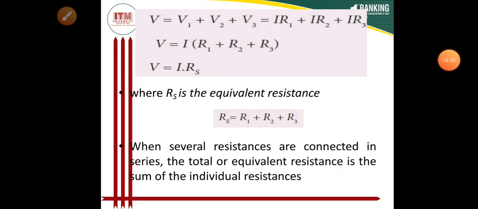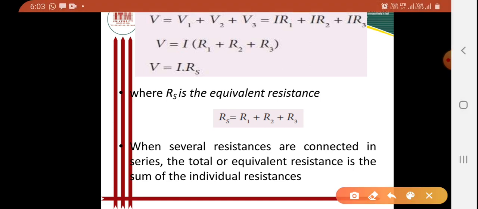So V is equal to V1 plus V2 plus V3, or I can write V is equal to IR1 plus IR2 plus IR3, as the values of V1, V2 and V3 are IR1, IR2 and IR3 respectively. Now to simplify the equation, I can take the common value, which is the current I, so I can write I into R1 plus R2 plus R3.